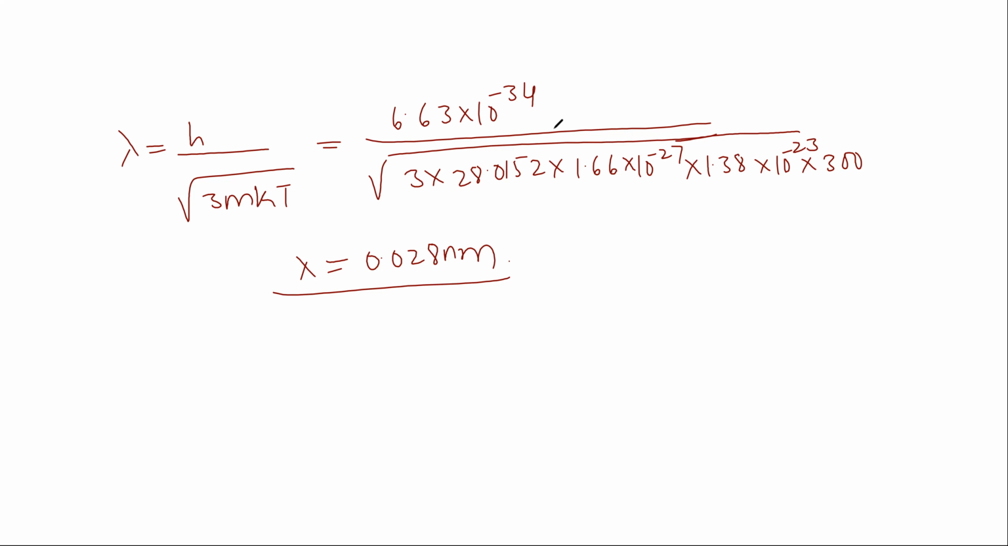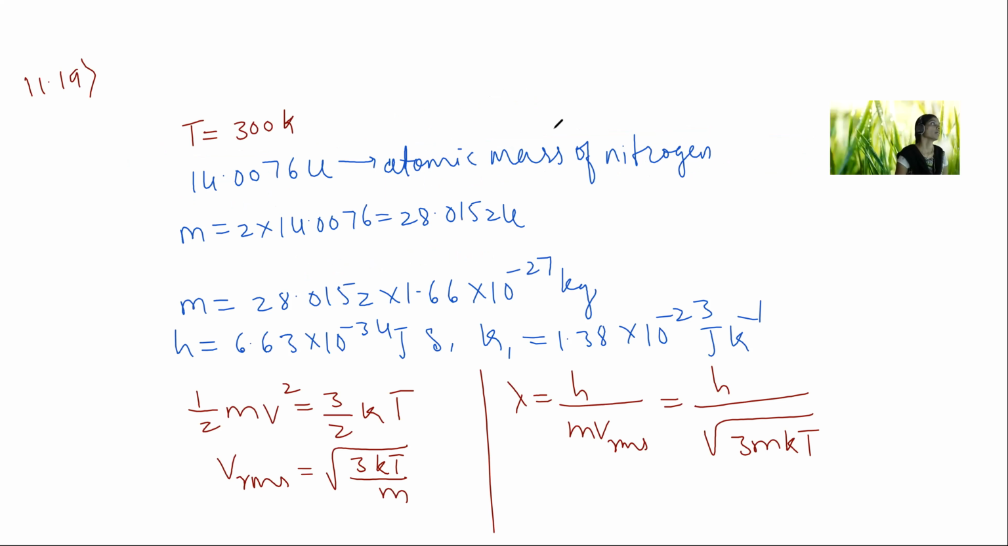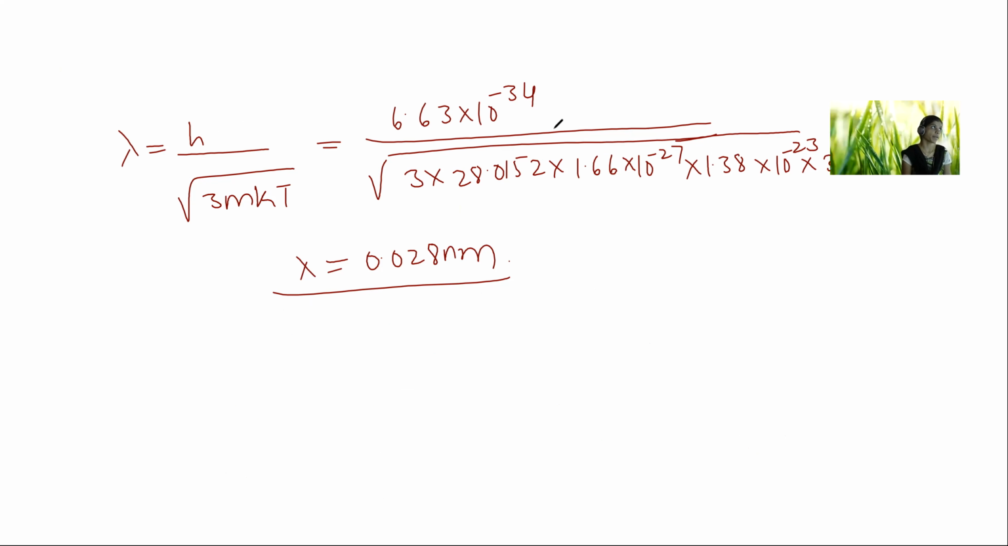So what did we do? First we wrote the given things. T value is given, m value is given, Planck's constant is known, Boltzmann's constant is known. Lambda is calculated using the formula h divided by root of 3mkT. Planck's constant is substituted as 6.6 into 10 to the power of minus 34. 3 is kept as it is. In the root, m value is substituted as 28.0152, the atomic mass unit as 1.66 into 10 to the power of minus 27, and T value is 300. On substitution, lambda value is 0.028 nanometer. So this is the solution for 11.19.